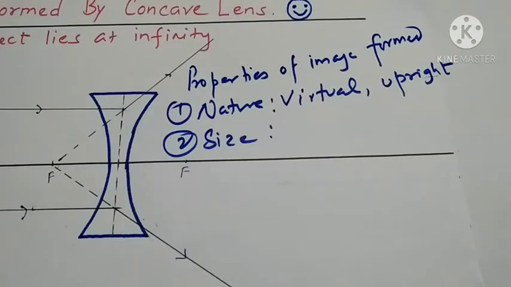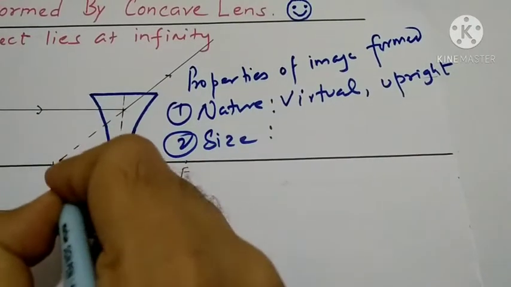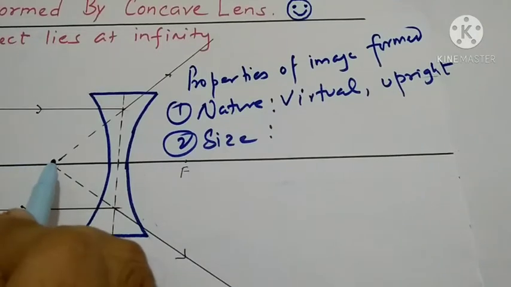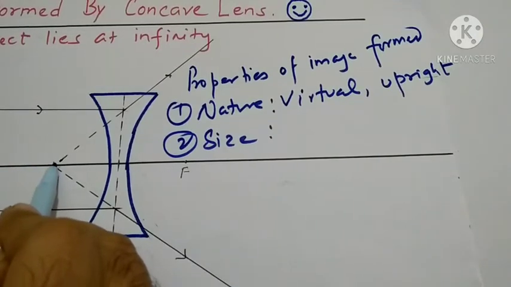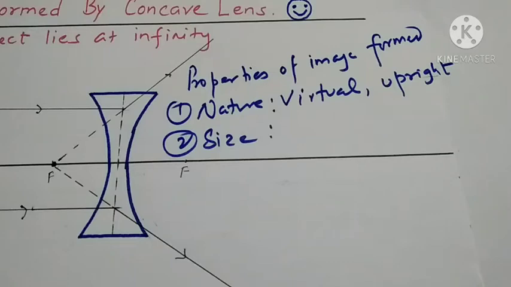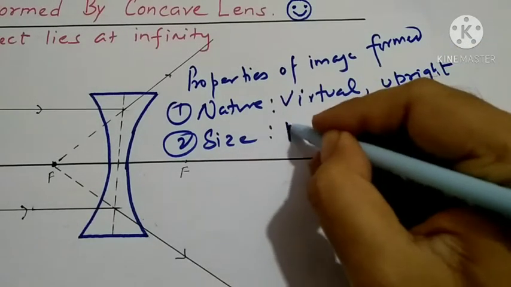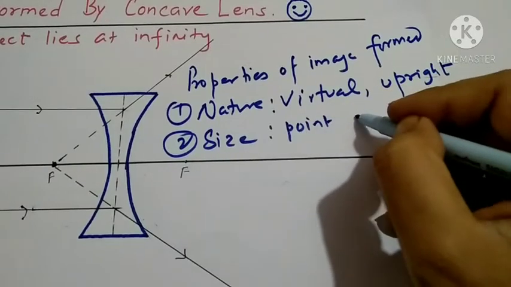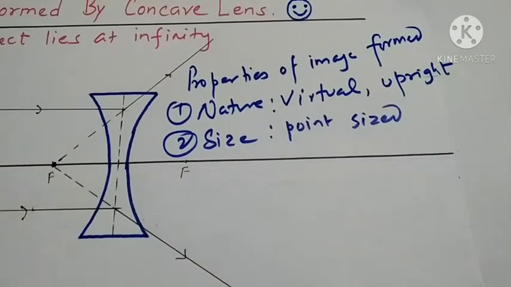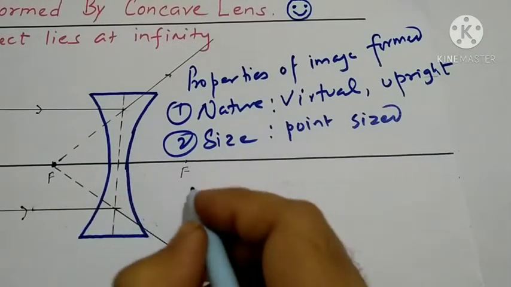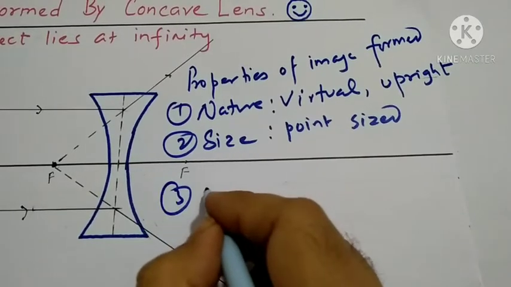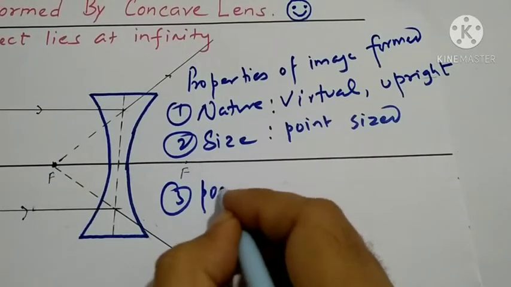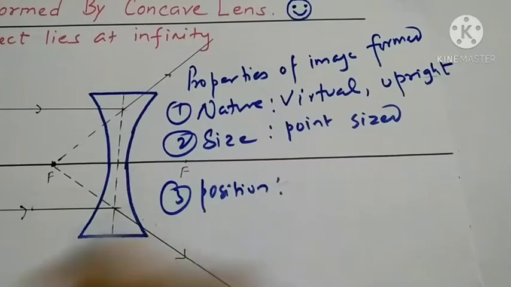Point sized. The image formed here will be point sized. You have to write point sized. Now next, the position. So where is the image located? The position is at focus.